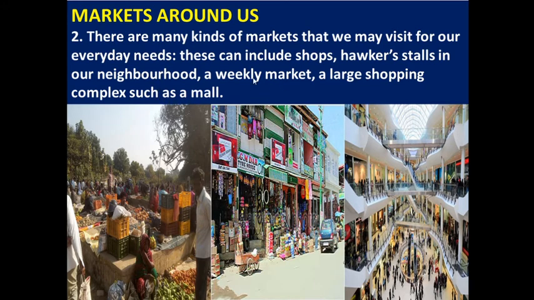These are the three types of market that we are going to learn in this chapter. This picture is an example of a weekly market. This picture is about the shops in our neighborhood, and this is about the shopping malls.